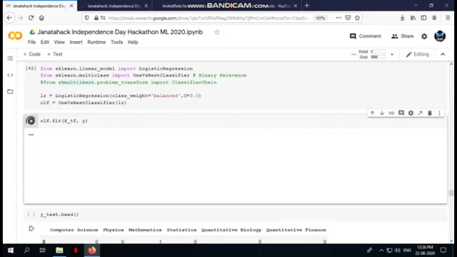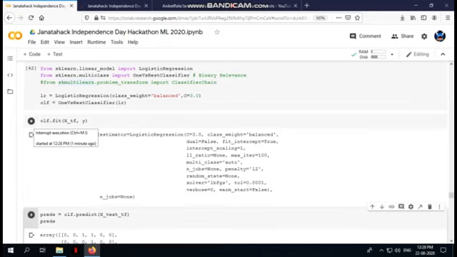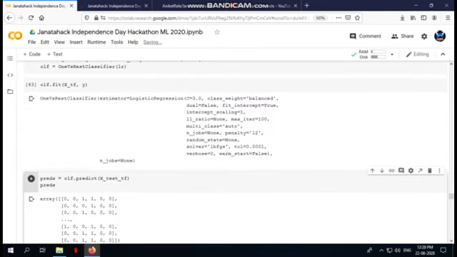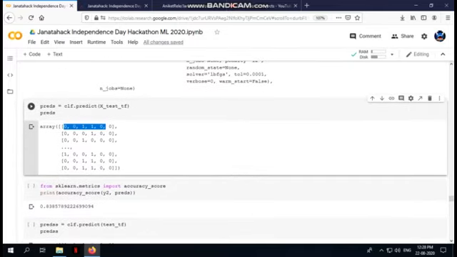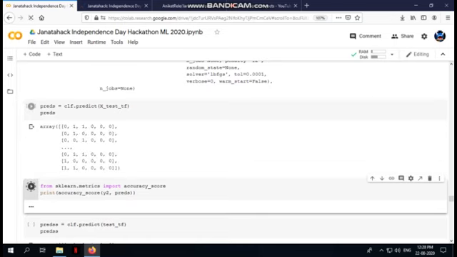It will take a bit of time, so I'll just skip that part. It took around 2 to 5 minutes to execute this line. After that we are going to predict with our model on our test data. So here we got our predictions. Now we are going to check for the accuracy. We are getting an accuracy of 80.1. So this is not a bad accuracy right now.